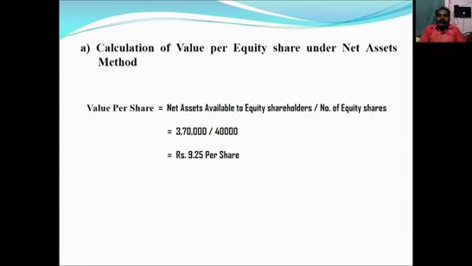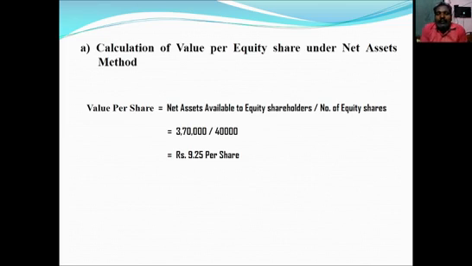So 3,70,000 divided by number of equity shares, 40,000. It should be available in that problem. So 3,70,000 divided by 40,000 is rupees 9.25 per share. That is value under net assets method.